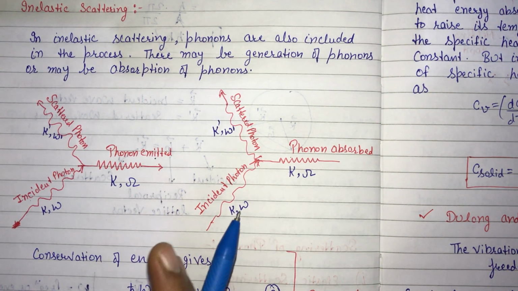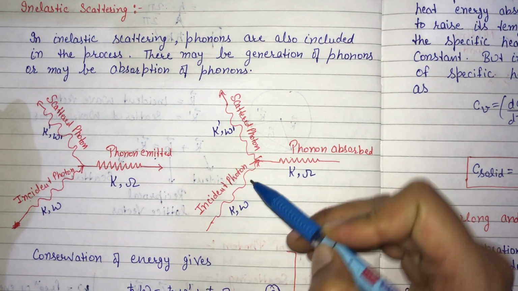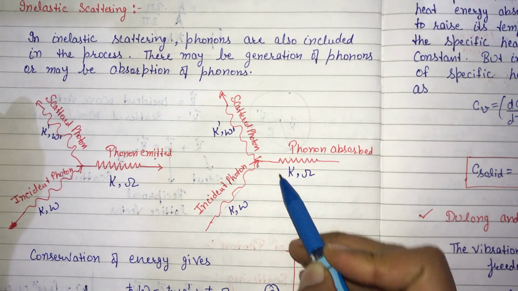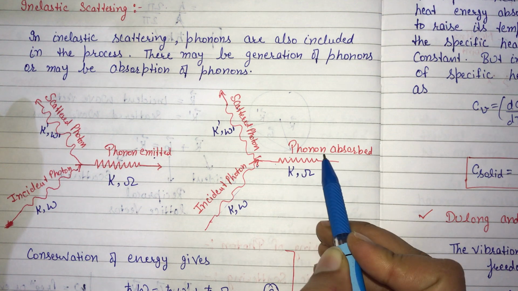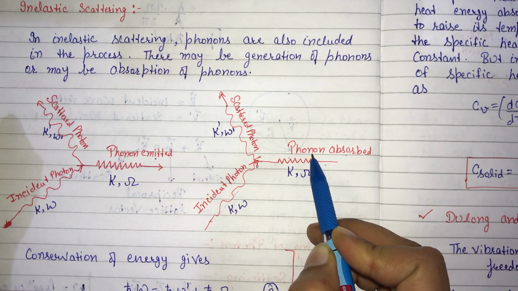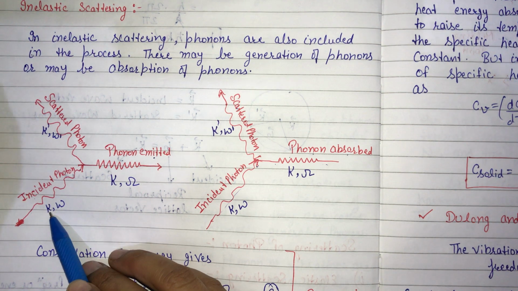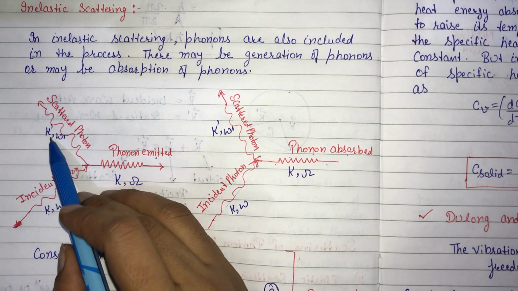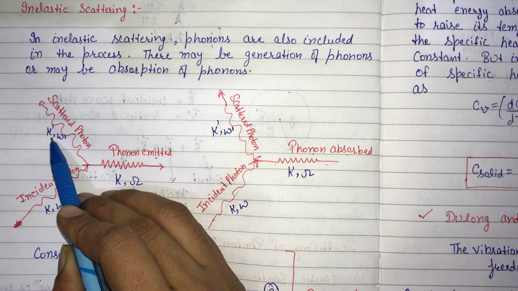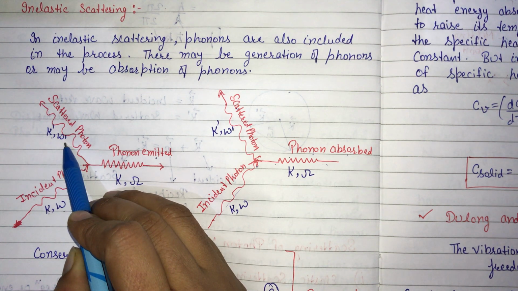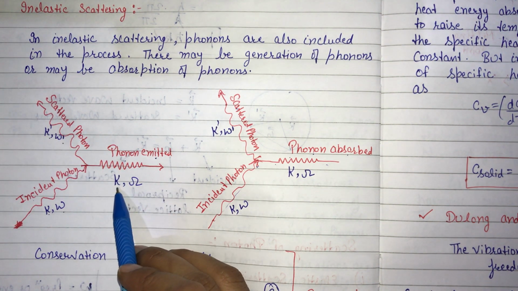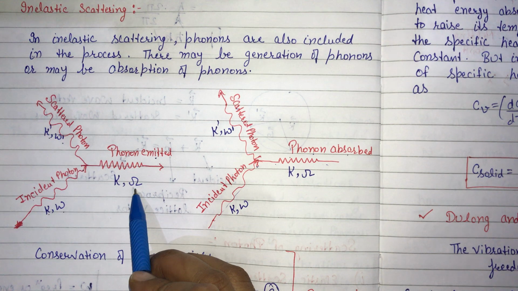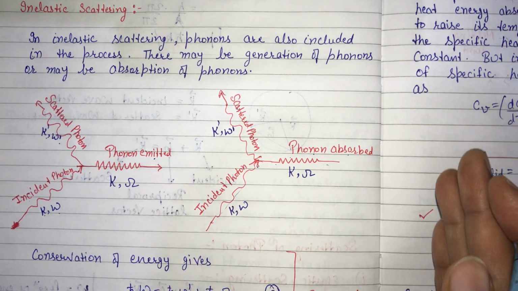Similarly, if we represent phonon absorption, then this is the direction for the incident photon, this is the direction for the scattered photon, and this represents the direction for the absorbed phonon. Clear? Now see here, this k is the incident wave vector and omega is the incident frequency of the photon, and k dash is the wave vector for the scattered photon and omega dash is the frequency for the scattered photon. Now this capital K represents the wave vector for the emitted phonon and omega represents the frequency for the emitted phonon.